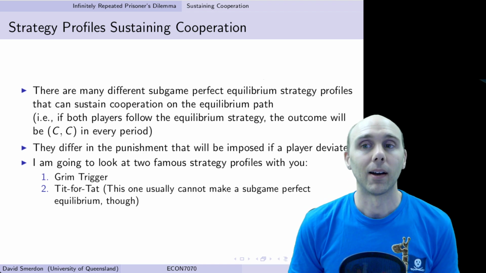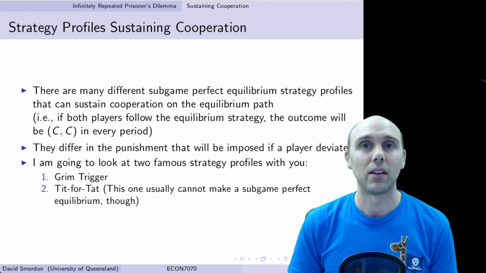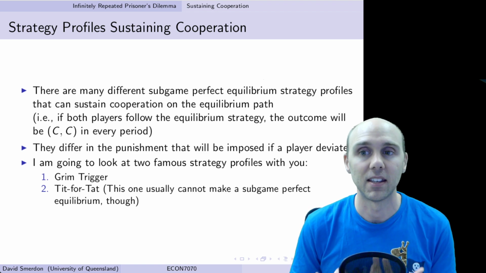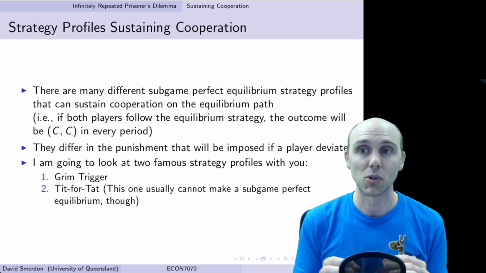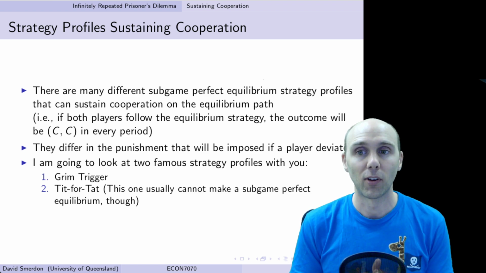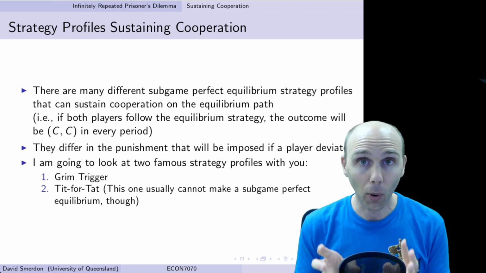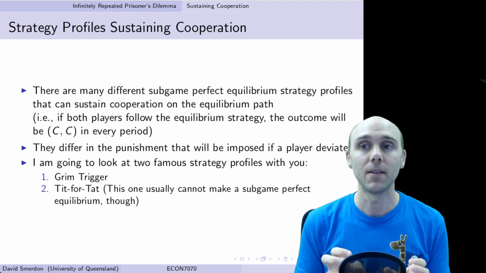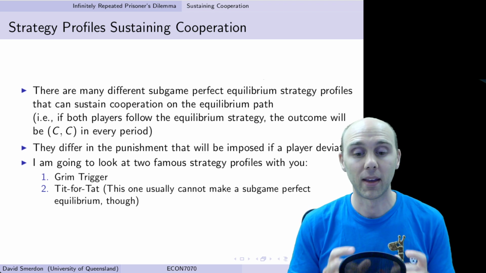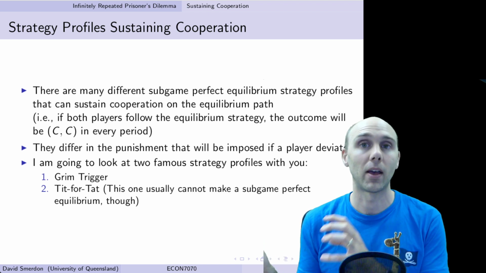But they differ in what happens off the equilibrium path. They differ in terms of what happens if a player deviates from playing CC in every period. So we're going to look at two very famous strategy profiles. The first called Grim Trigger and the second called Tit-for-tat. Both of these, in theory, can lead to both players cooperating forever, playing cooperate, or CC in every period forever.